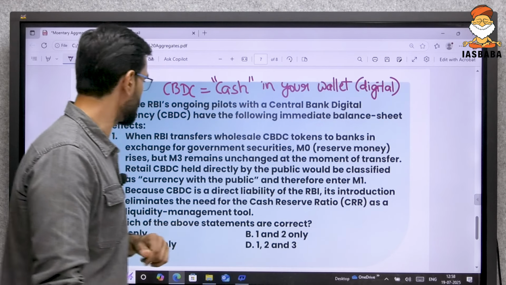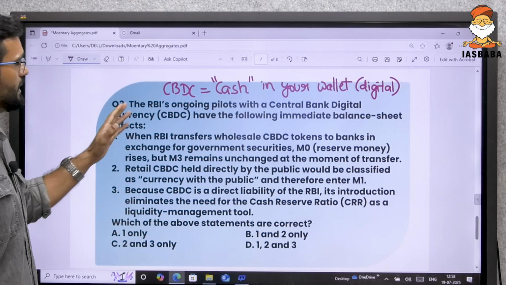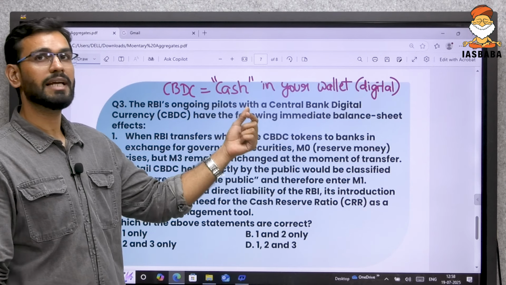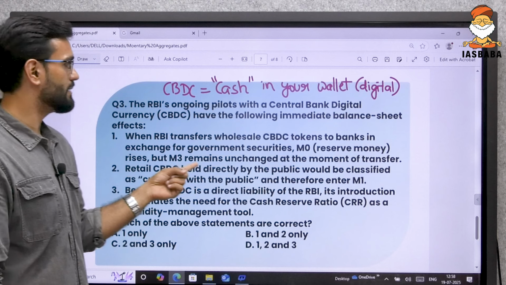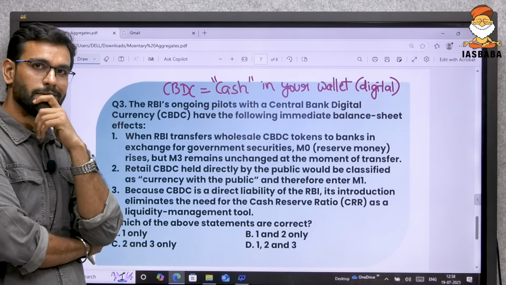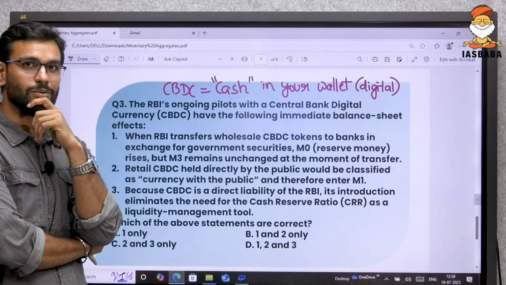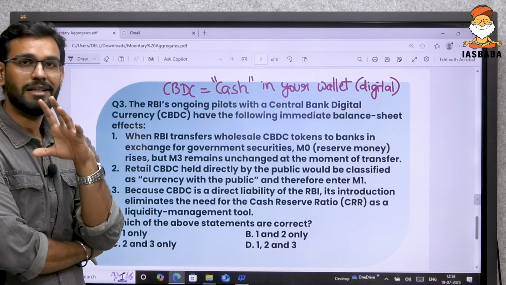Now, let's come back. When RBI transfers wholesale CBDC tokens to banks in exchange for government securities, M0 reserve money rises, but M3 remains unchanged at the moment of transfer. What should be the answer? Think about it calmly. Give it a minute.